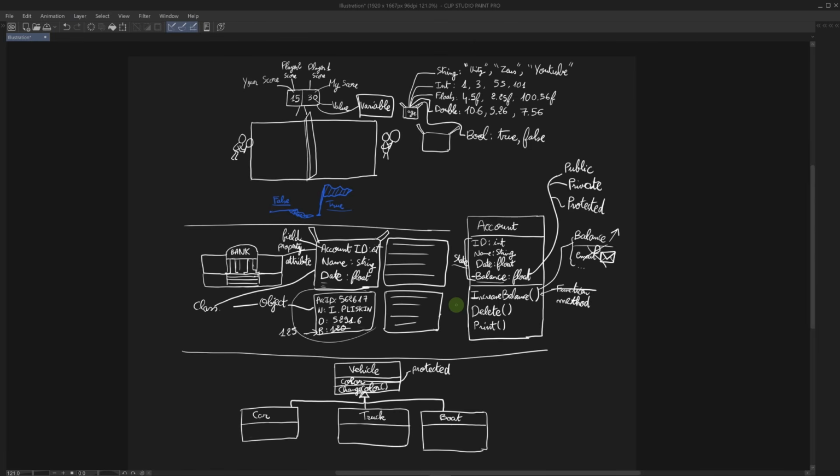All right, let's recap. In programming, we have this important concept, which is called a variable. A variable, you can think of it as a box that contains a value. These are simple values like numbers, true or false, and strings of characters. But we can also have more complex values. These are called objects. An object is an instance of a class. You can think of a class as the description of that object. The object itself is the actual values that we have.